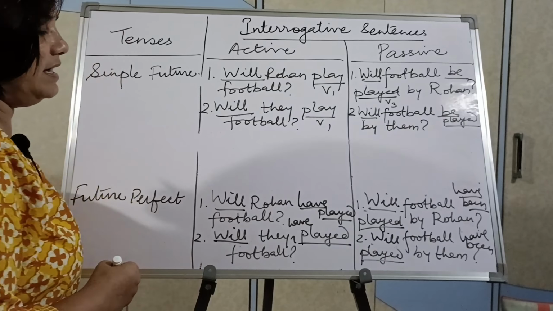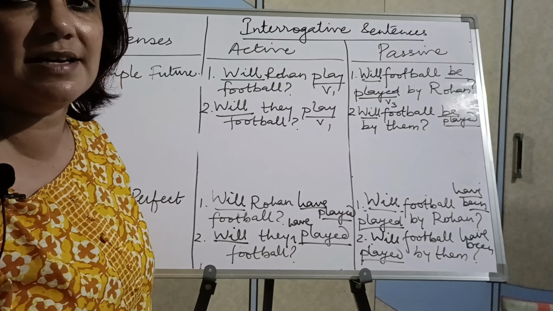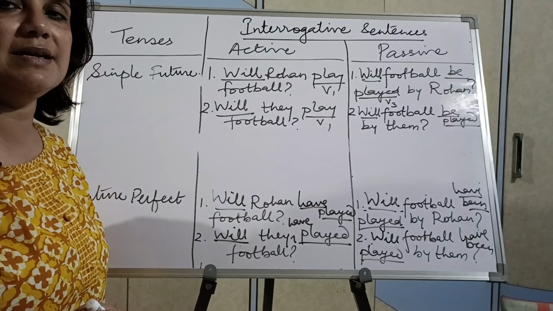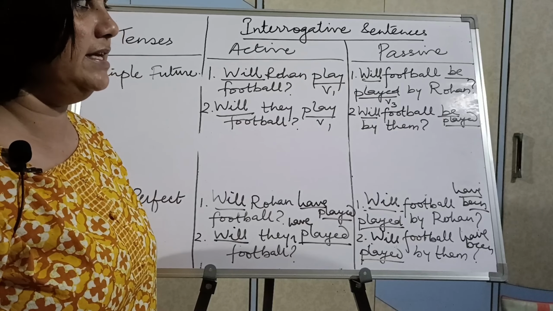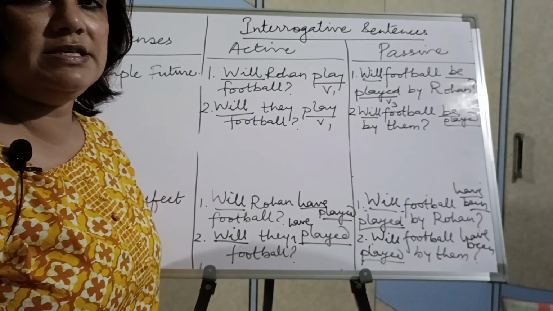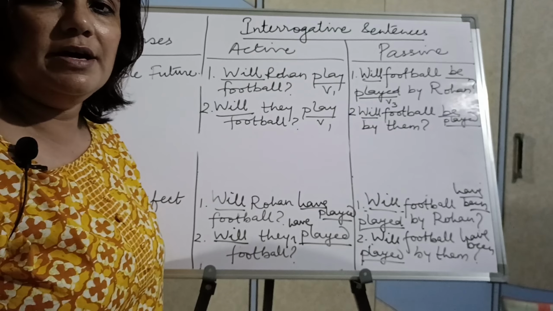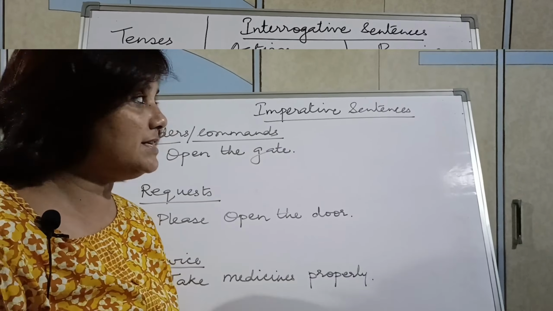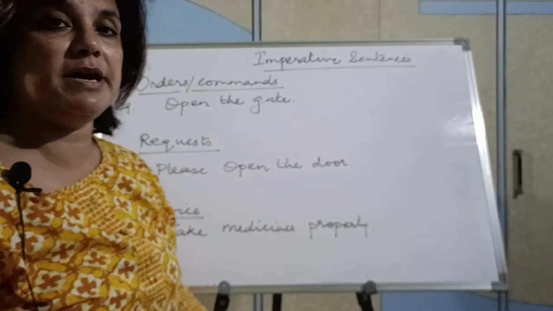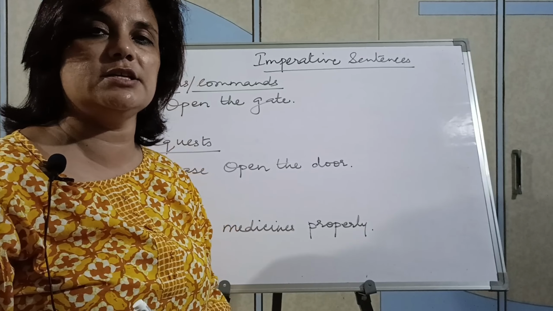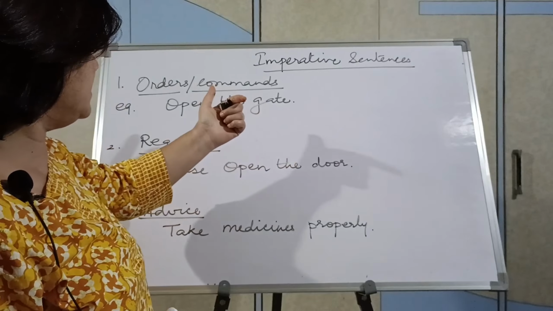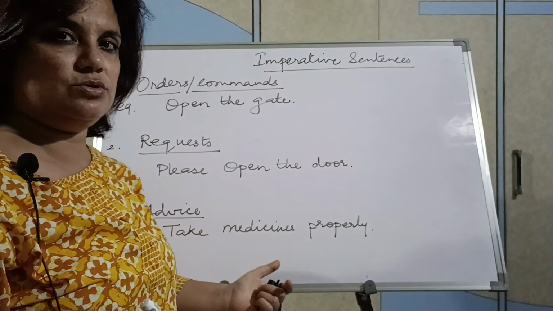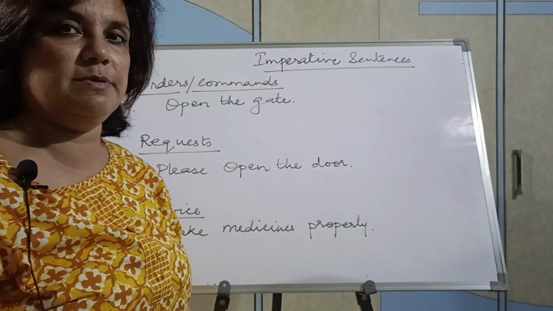So children, I hope to a certain extent I have been able to make you understand this concept. Now lastly, in the last slide only, we will see only 3 imperative sentences. Children, this is the last slide. Imperative sentences, we all know they consist of requests, commands, and advice. So I've just taken 3 examples. I will explain it to you.